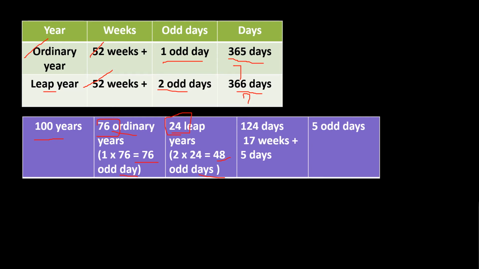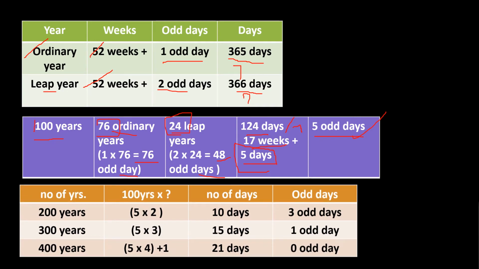In total, there will be 124 odd days in 100 years. If we divide this 124 by 7, then we will be getting 17 complete weeks plus 5 days. So these 5 days are called odd days. So in 100 years, we will be getting 5 odd days.